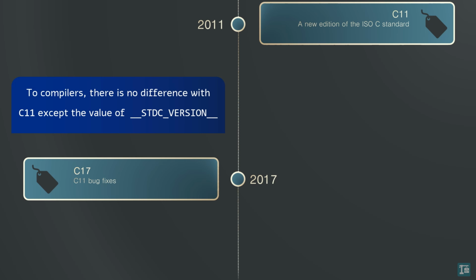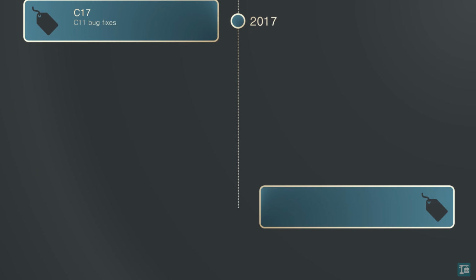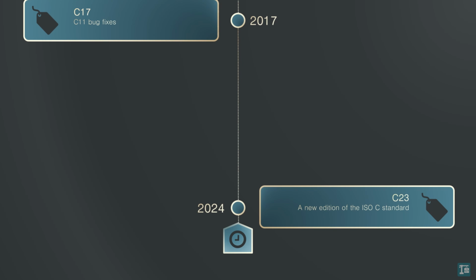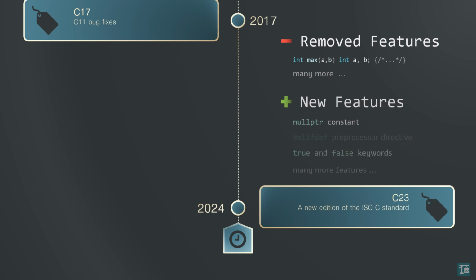The current version of the C standard, C23, was released in October 2024. This version included numerous deletions and additions. For example, the K&R style function definition, where parameter types are specified after the parenthesis, was removed. At the same time, new constants, preprocessor macros, and keywords were added.